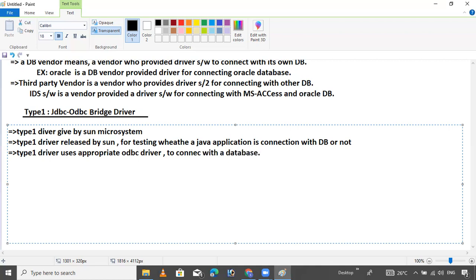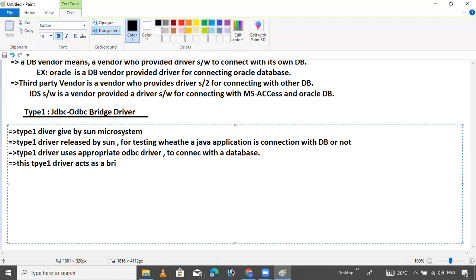To connect with a database, the Type 1 driver uses the appropriate ODBC drivers. This Type 1 driver acts as a bridge.